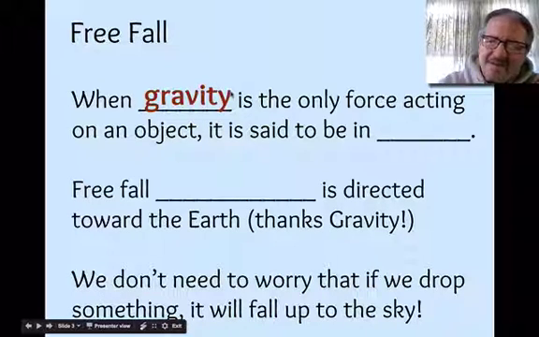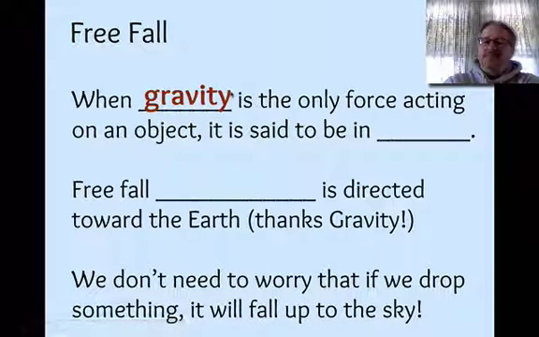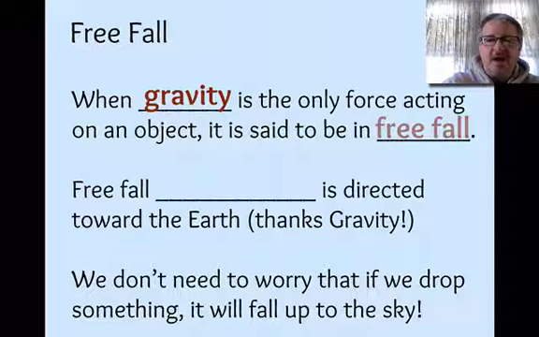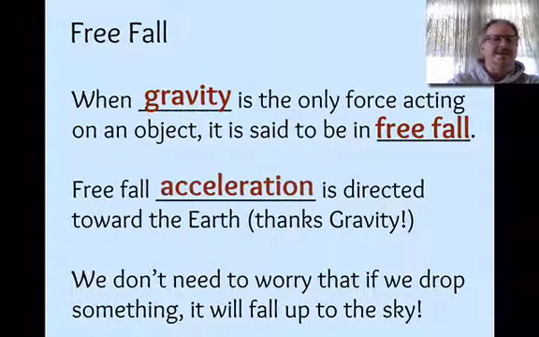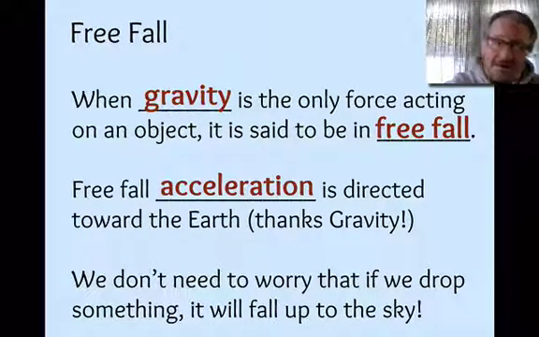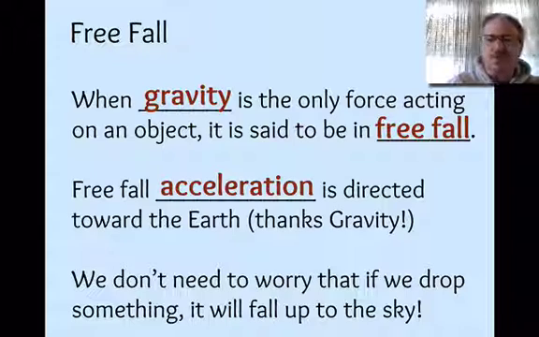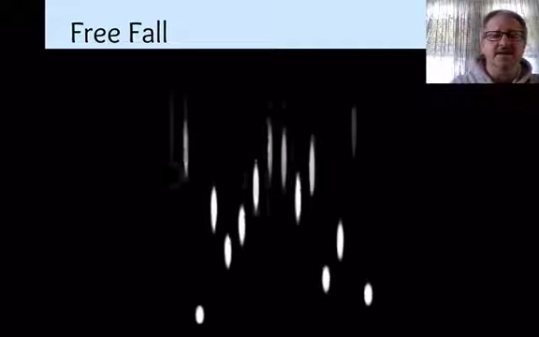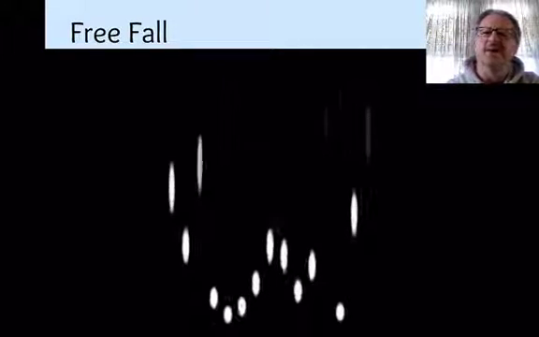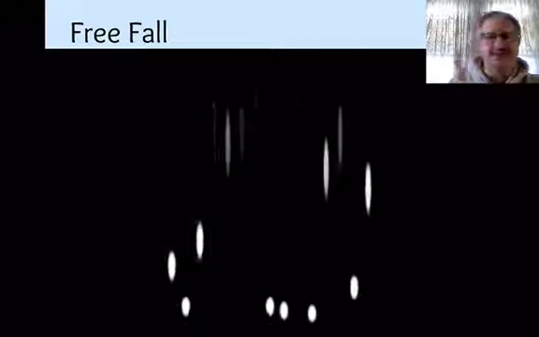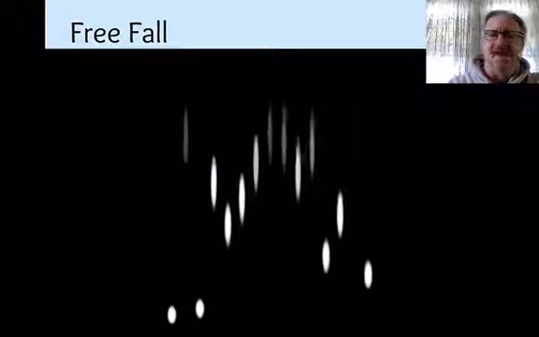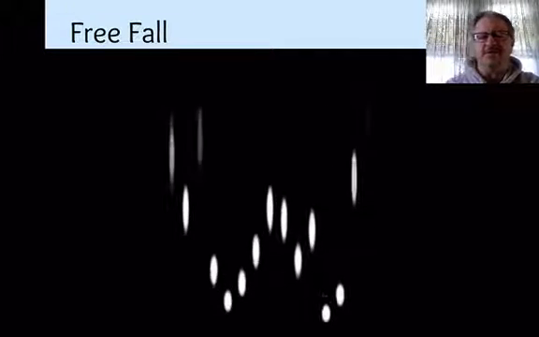Alright, so when gravity is the only force acting on an object, it is said to be in free fall. So free fall is basically acceleration that's directed towards the Earth thanks to our good friend gravity. So we don't really need to worry that if we drop something it's going to fall up to the sky like these objects here are. That would be kind of weird to live in a world where we drop things up. It's kind of like somebody falling upstairs like on a fail video, right?